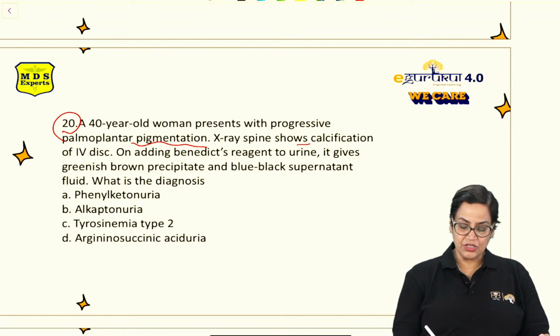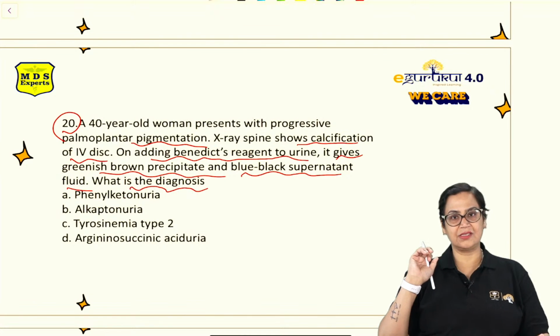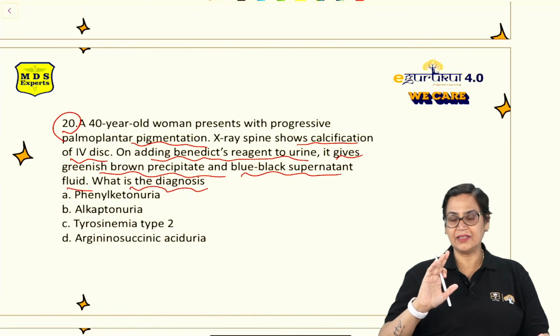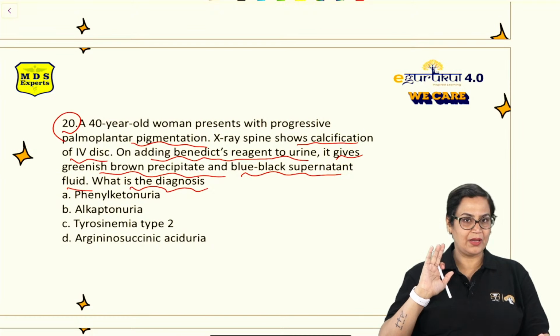X-ray spine shows calcification of the intervertebral disc. On adding Benedict's reagent to urine, it gives greenish-brown precipitates and blue-black supernatant fluid. What is the diagnosis? A very interesting case and a very simple one. Again, in this you have to just pick the keynotes. Let me see what will be the answer. Just give it a try.